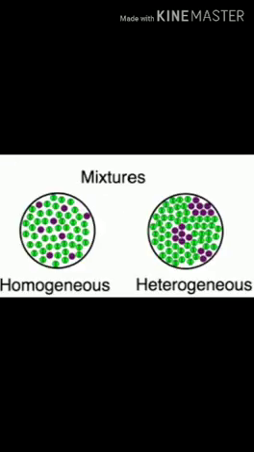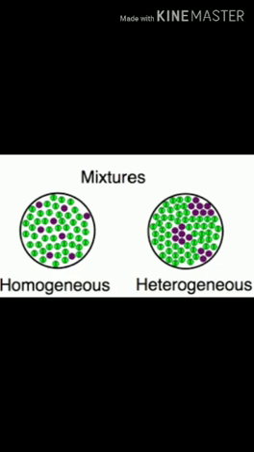Next is mixture. What is a mixture? A mixture consists of two or more substances simply mixed together but not chemically combined. For example, air is a mixture of various gases such as nitrogen, oxygen, carbon dioxide, water vapors, argon and particles of rust, smoke and many others. These are the mixture of various gases.